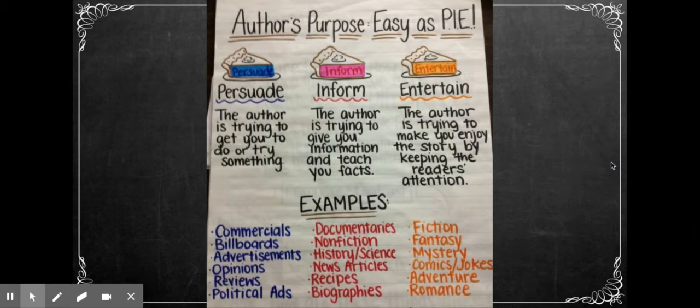Before we get started, the author's purpose, remember, it's like pie. Persuade, inform, and entertain. Persuading wants you to do something or try something. Informing wants to give you the facts. And entertain wants you to enjoy yourself. All right, let's see if you're up for the challenge.